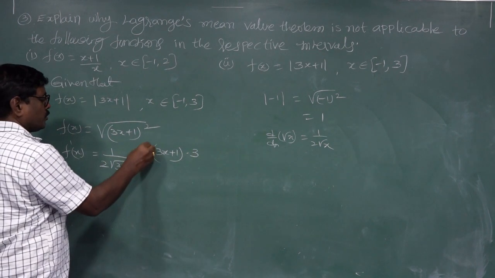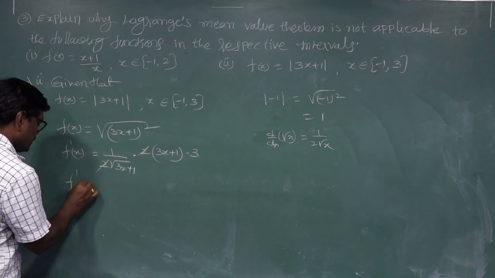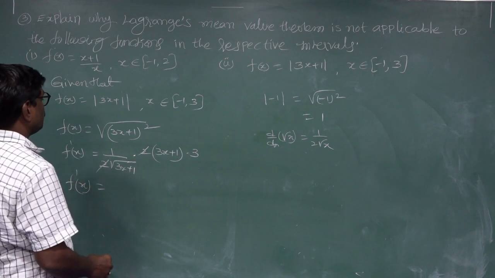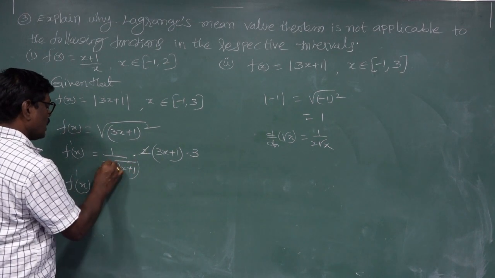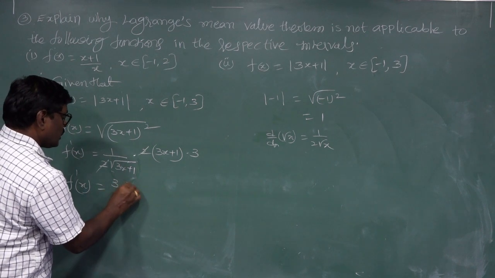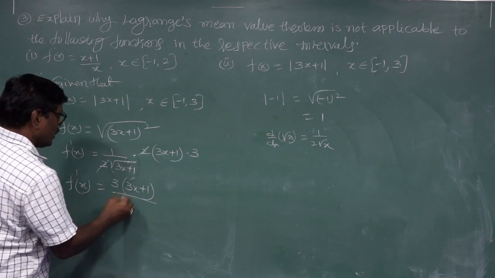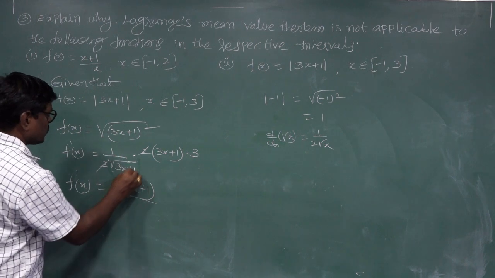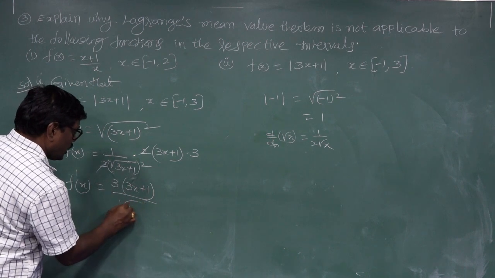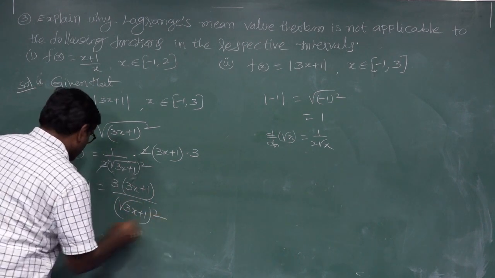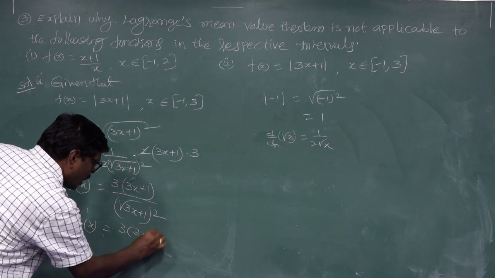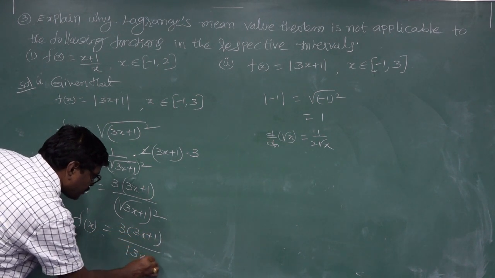The 2 cancels. f dash x equal to 3 into 3x plus 1 by mod of 3x plus 1.